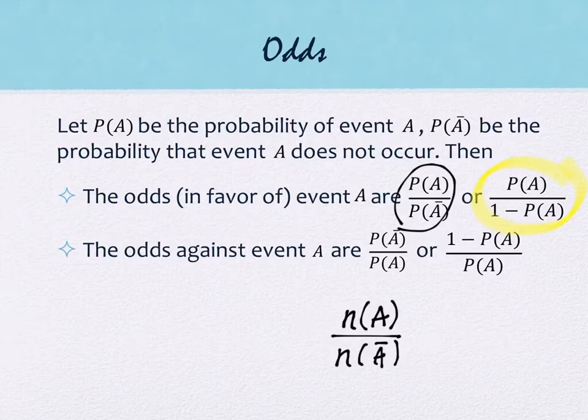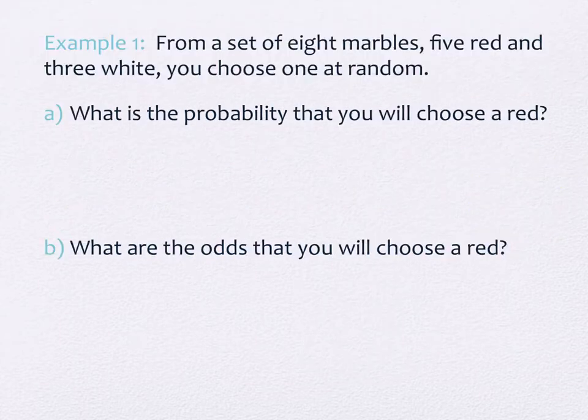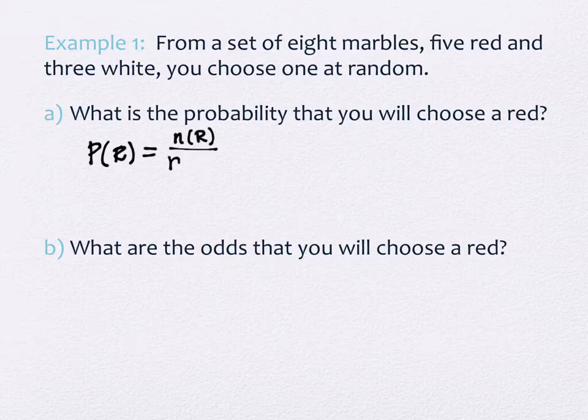So we're actually going to do an example that's going to be related to this one right here first. Okay? So we have some marbles. There's 8 of them. 5 are red and 3 are white, and we're choosing one at random. Part A simply wants to know what is the probability that we choose red. So the probability of choosing red, we can do this as the number of red marbles compared to the number of total marbles, right? That's not anything new. It's the same thing we've been doing. So how many red marbles are there? 5. And how many total? 8.